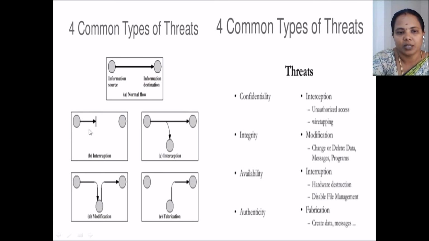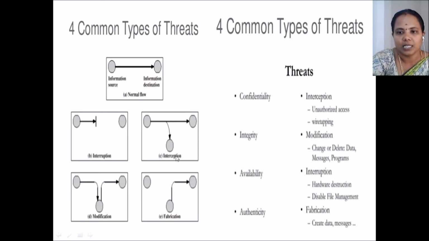Second one is interruption. User A is transferring the data to user B, but in between, whether the hardware or software maintenance has been cancelled or file management has been disabled, the data that has to be transferred to user B is cancelled. That is called interruption.